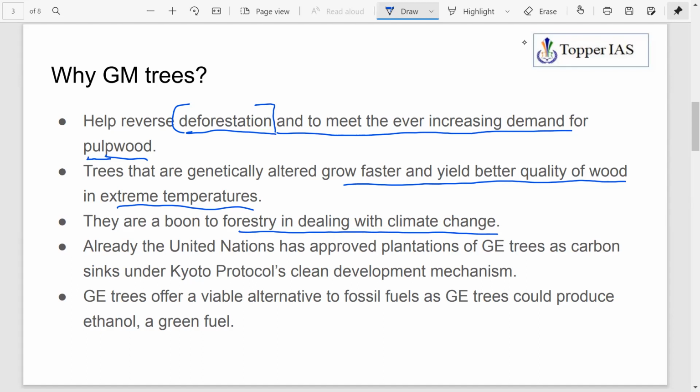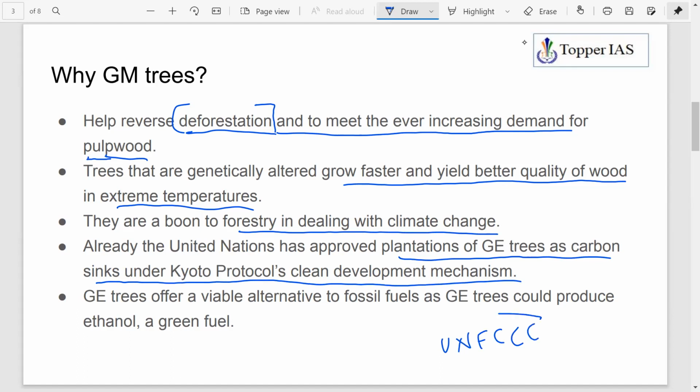And already the United Nations has approved the plantation of GE trees as carbon sinks under the Kyoto Protocol's clean development mechanism. We have the UNFCCC, the United Nations Framework Convention on Climate Change, dealing with climate change issues; the Paris Climate Agreement is also part of it.